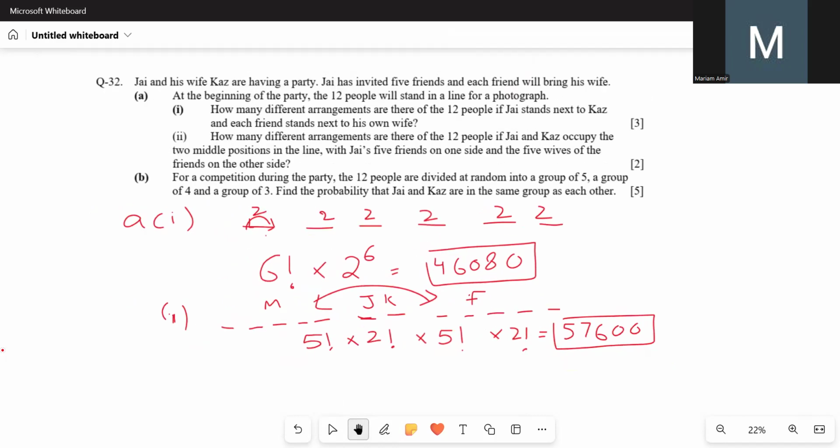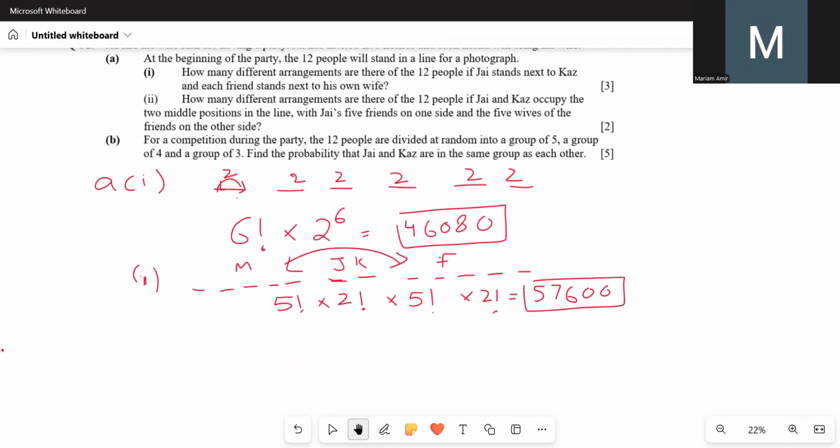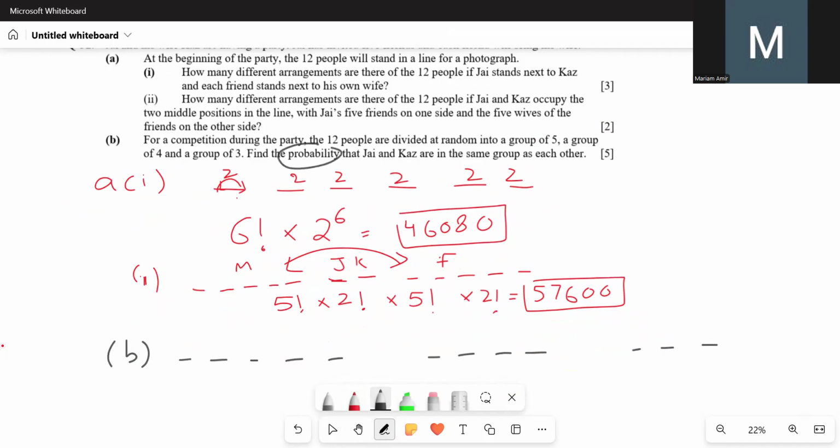Part B. For a competition during the party, the 12 people are divided at random into groups of 5, 4, and 3. Find the probability that J and Kaz are in the same group as each other.